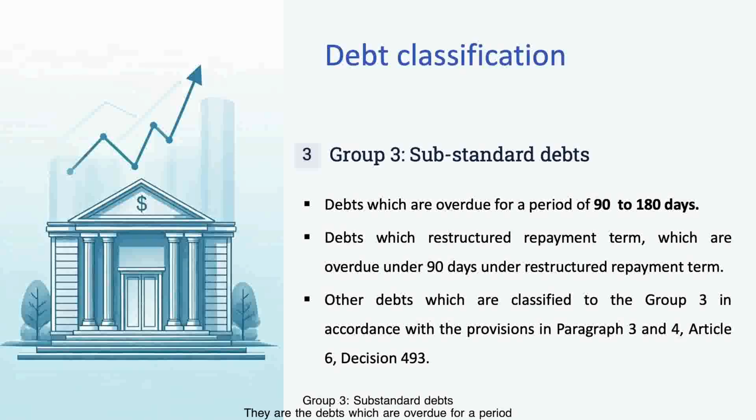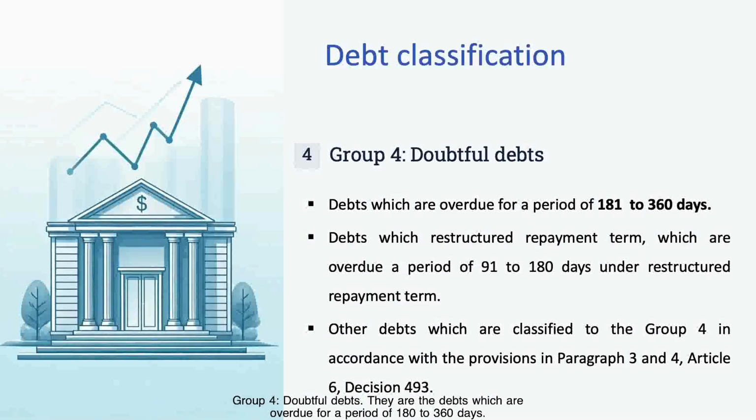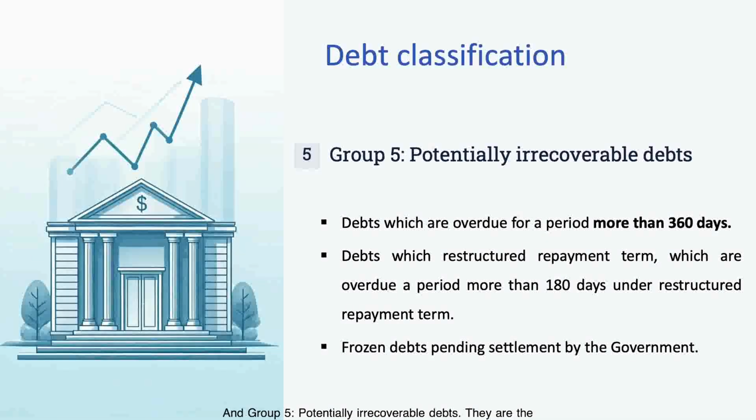Group 3, substandard debts. They are the debts which are overdue for a period of 90 to 180 days. Group 3 debt has a specific risk provision ratio of 20%. Group 4, doubtful debts. They are the debts which are overdue for a period of 180 to 360 days. Group 4 debt has a specific risk provision ratio of 50%. And Group 5, potentially irrecoverable debts. They are the debts which are overdue for over 360 days. Group 5 debt has a specific risk provision ratio of 100%.